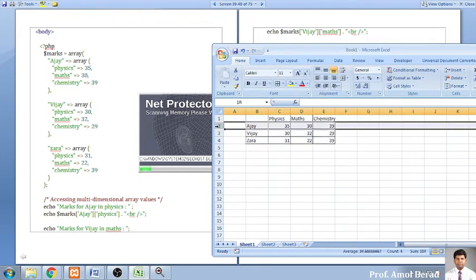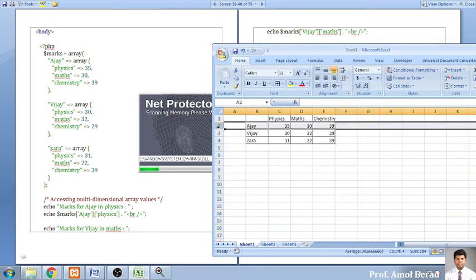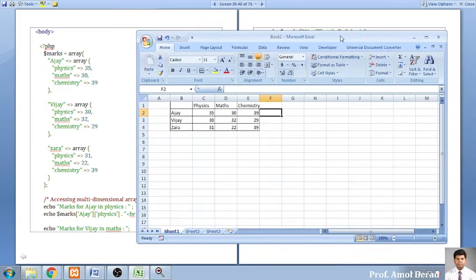A multi-dimensional array means each row contains the record of one individual: Ajay with 3 marks, Vijay with 3 records, and Zara with 3 records of 3 different subjects. Now we can read in the format of rows and also in the format of columns. If I want a calculation of the physics marks of all 3 candidates, I can retrieve that in column format. If I want the details of Ajay, I can read the record in row format. Ajay has marks in physics, chemistry, and mathematics, all 3, and I can do a total over here.